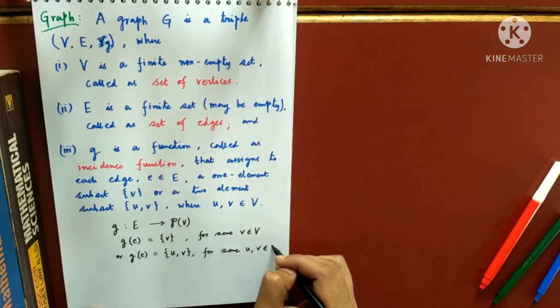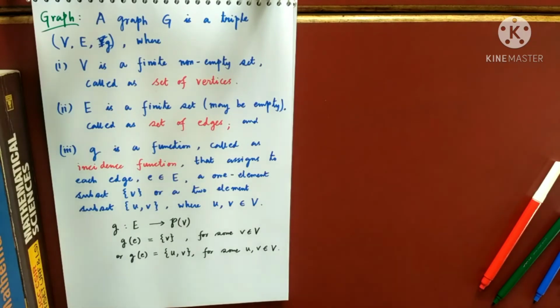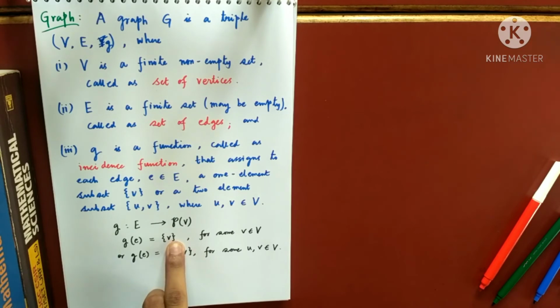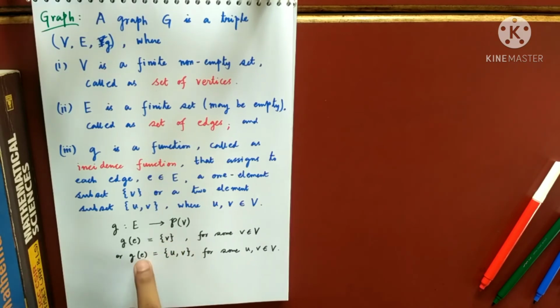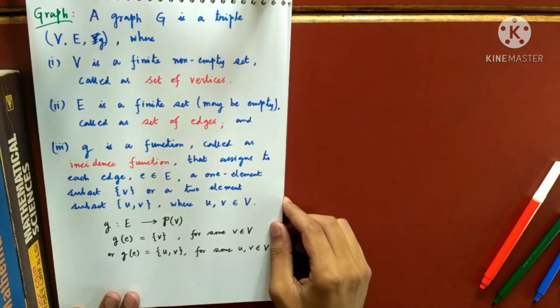Did you get my point? So to every edge belonging to the edge set E, it will send E to a one-point or two-point subset of V. Any confusion up to here?